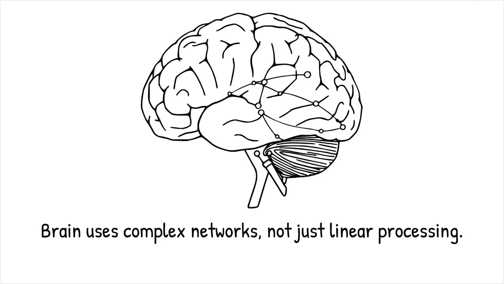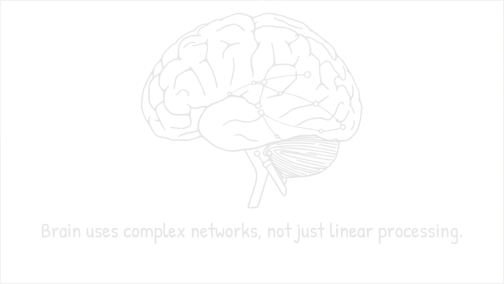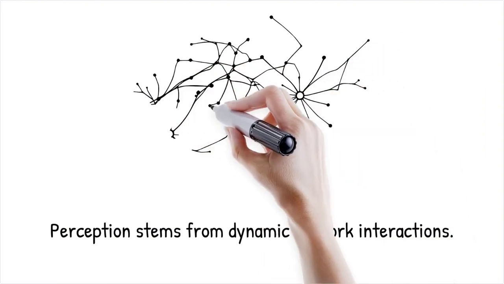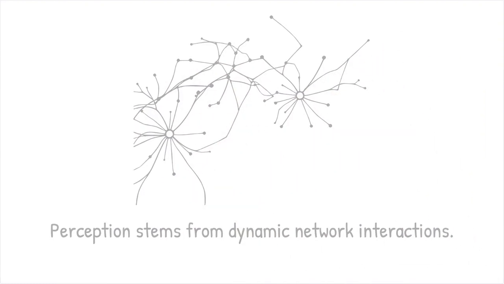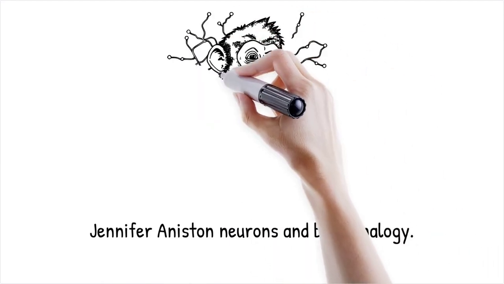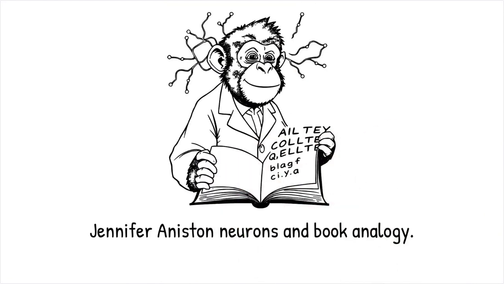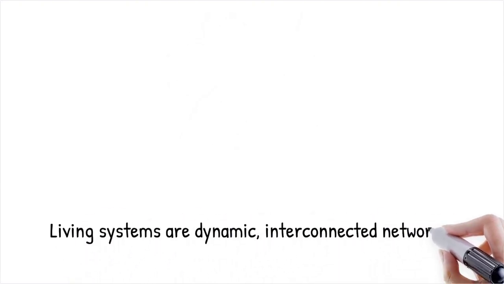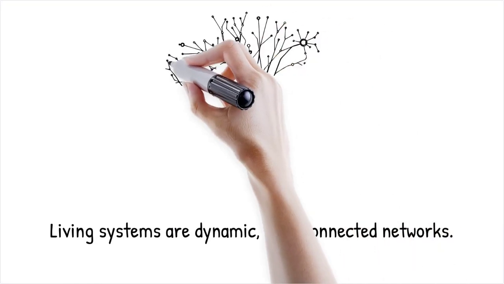This reveals that perception arises from complex, dynamic network interactions rather than sequential data processing. The discovery of Jennifer Aniston neurons in monkeys initially suggested highly specific recognition, but broader studies found that perception depends on collective activity across neural circuits. Understanding an entire book requires more than analyzing individual letters, just as neural networks encode meaning through distributed patterns. Modern scientific approaches recognize that living systems function as dynamic, interconnected networks rather than simple sum-of-parts mechanisms.